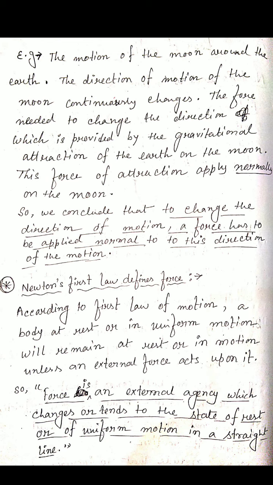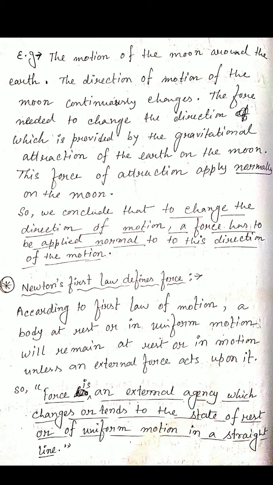Because of a force. That force is provided by the gravitational attraction of the Earth on the moon, and that's why the moon revolves around the Earth in a circular orbit.